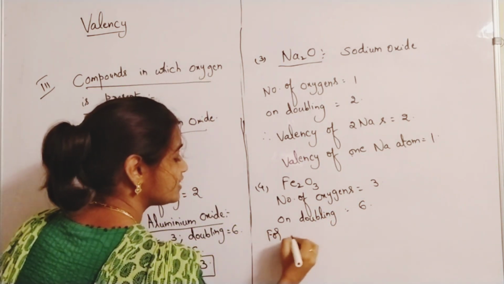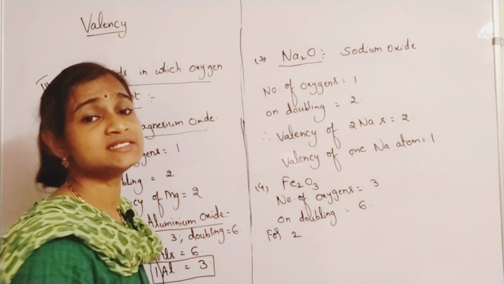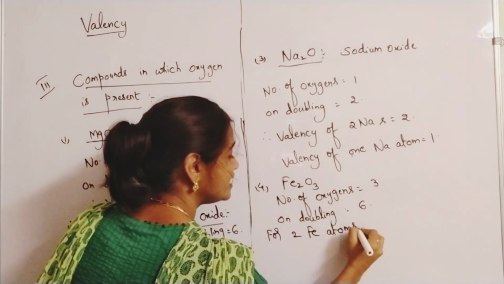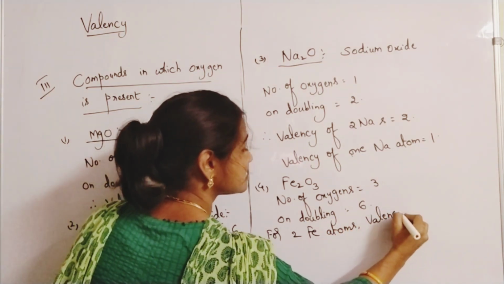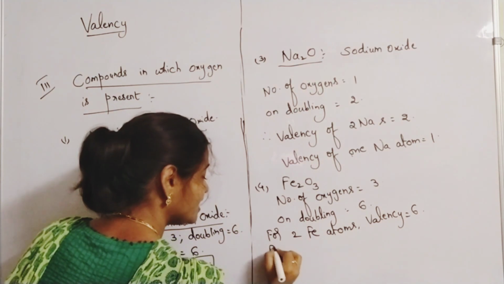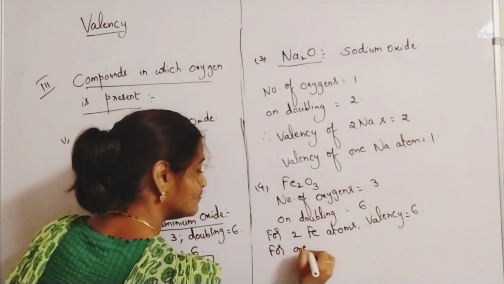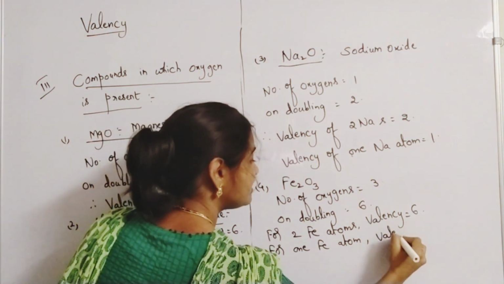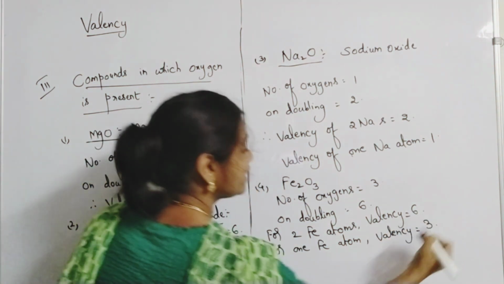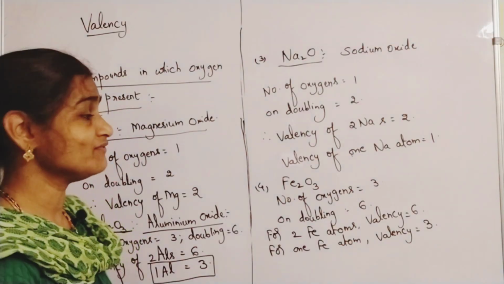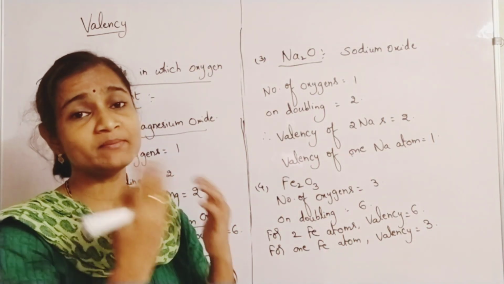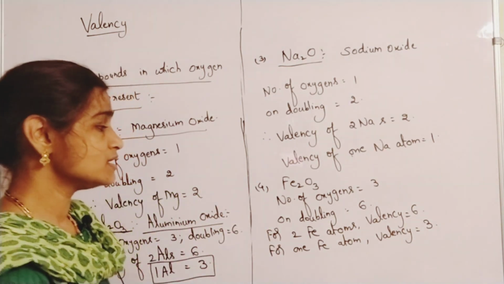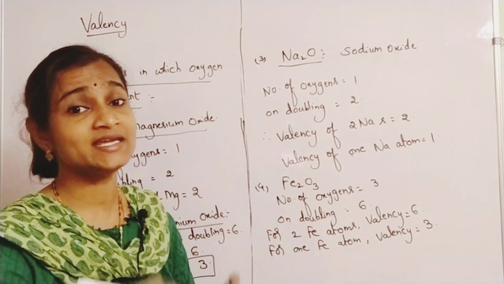So for 2 Fe atoms, the valency is 6, and for one Fe atom the valency is 3 only. Wherever oxygens are there, double the number of oxygens gives you the valency of the other element. Please understand these points carefully, write and practice.